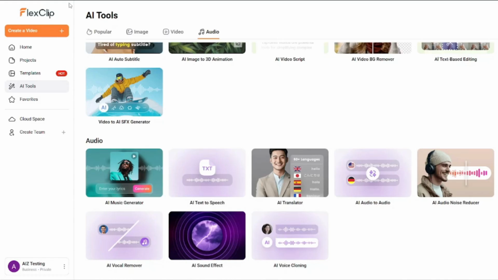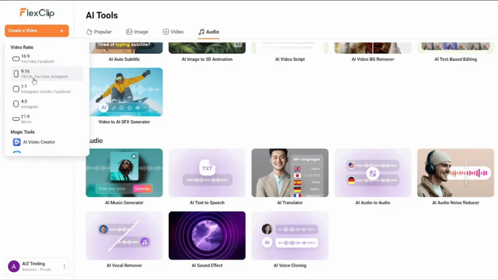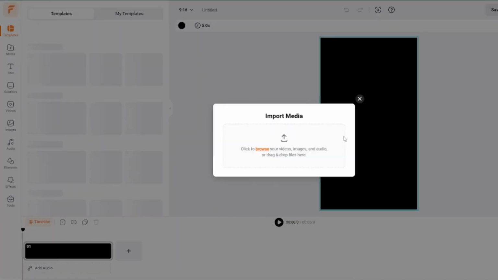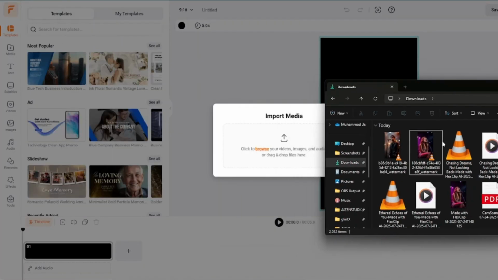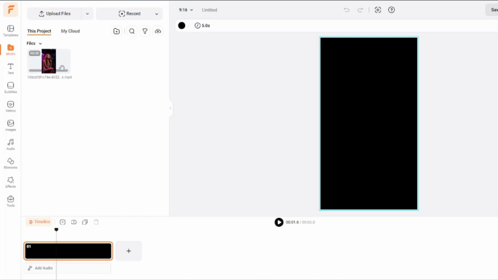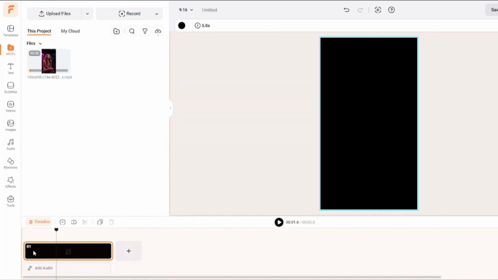So for that, I'm going to go to FlexClip once again. Go to its online video editor. I'm going to click on create a video. Make sure you select the aspect ratio as 9:16 because that's the format of our videos. And I'm going to import my clip right over here. All right, drag it to the timeline simply.